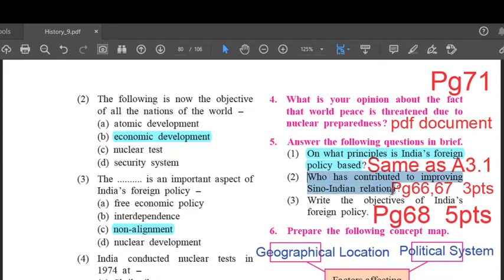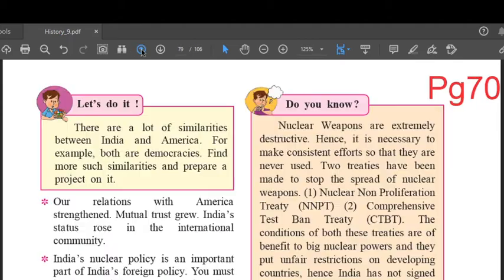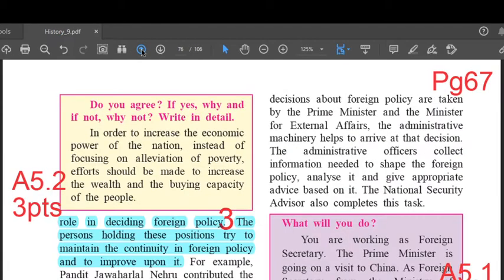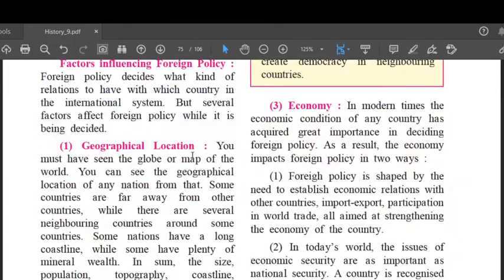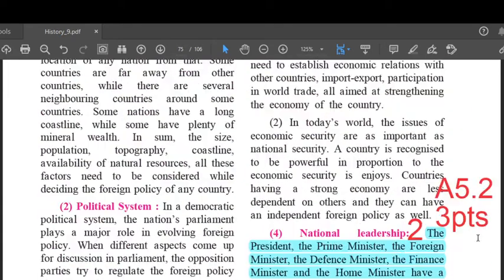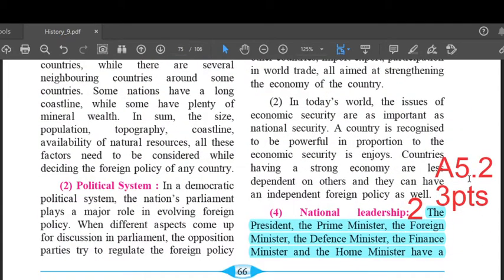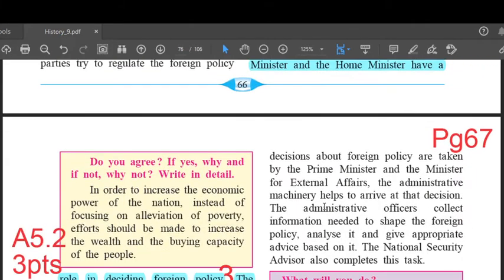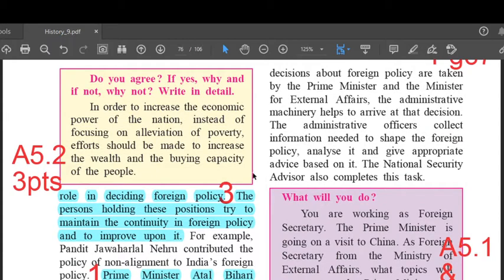Who has contributed to improving the Sino-Indian relations? The answer to this question is on page number 66. So let us go to page 66. Here, answer 5.2. But children, we'll begin with the first point now. So your point number 1 is on page number 67. So let's go to page 67.